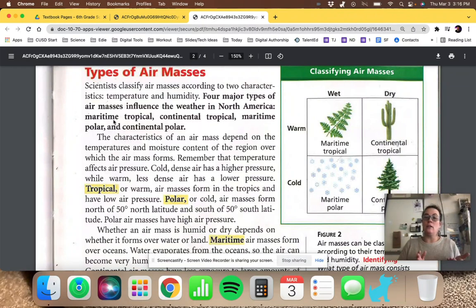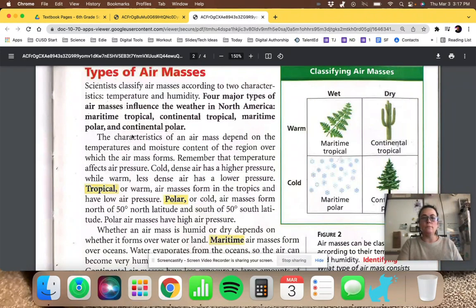You know the word tropical. Tropical should mean warm. So maritime tropical would be a warm and wet climate like you're seeing here. Continental is like continent or land. So when you see the word continental, you should think dry. So continental tropical would be a dry, warm air mass, as you see here. Maritime, again, meaning it has more moisture, so maritime polar, and polar, of course, meaning cold, means cold and wet. You can see that here. And then continental polar would be, again, continent is dry, polar is cold.